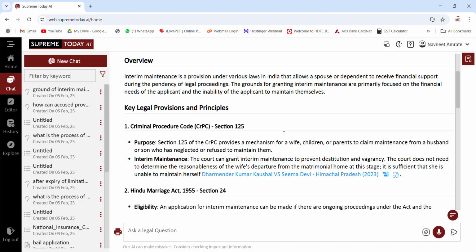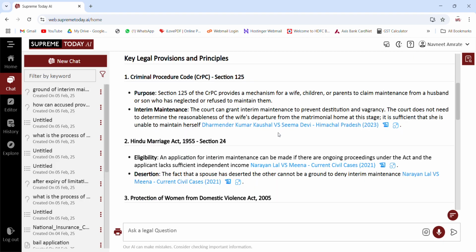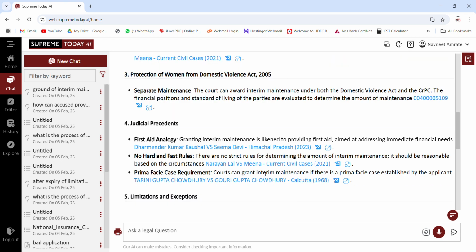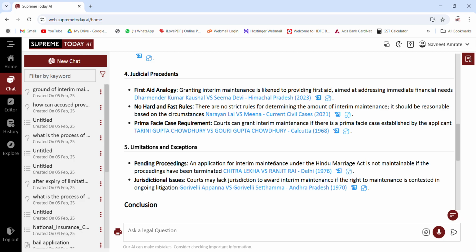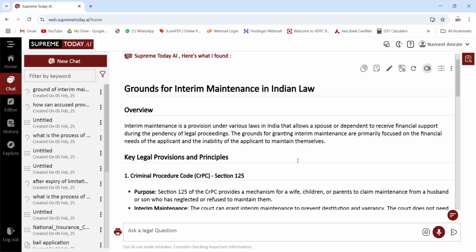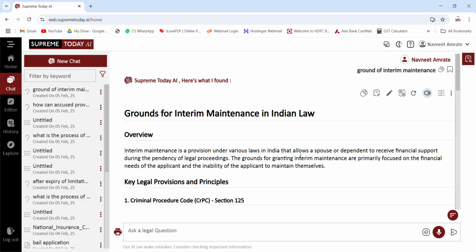In Indian law, it is under 125 CRPC. Then again, Hindu Marriage Act, section 24. So, everywhere eligibility, desertion, DV Act, what should be the consideration and limitation. So all possible answers to a particular query with judgments have come here.